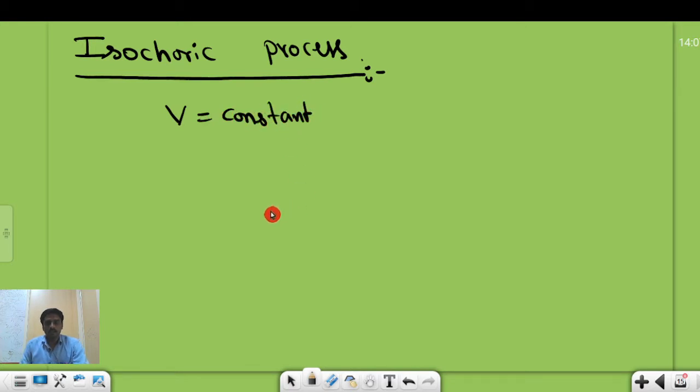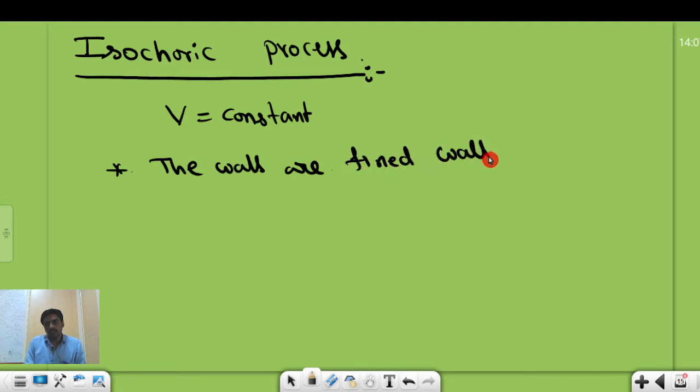So when the volume of the system must be maintained constant, the walls of the cylinder must be maintained, and we will provide a non-movable piston. That means the walls or the piston must be rigid, the cylinder walls must be rigid. So now I am writing here: the walls are rigid or fixed walls. Then only we can say that the volume of the system, the volume of the ideal gas, is maintained at constant volume.